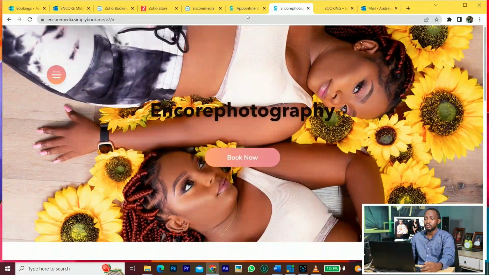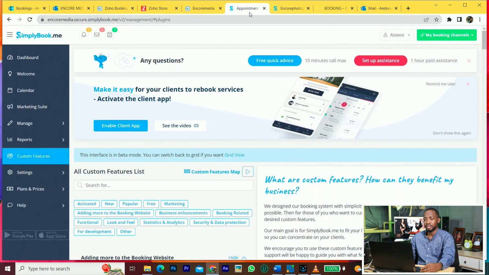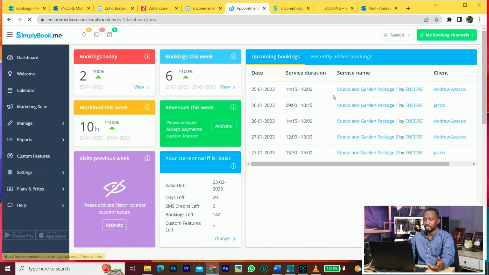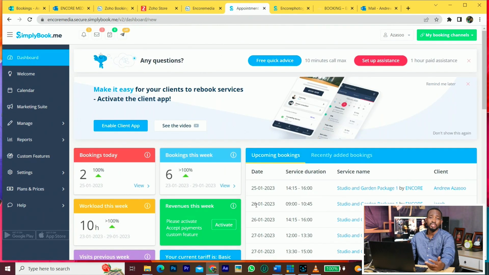Okay, now let's look at the back end of this software. You have the dashboard. The dashboard is going to give you an overview of the calendar, those who have booked, just something small, an overview. Then you have the bookings that I have done. I'm not actually even using it, I'm using it to do demonstration. So I'm doing the booking and all of that.